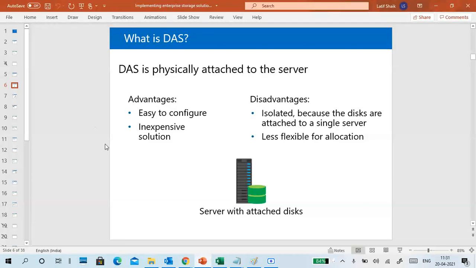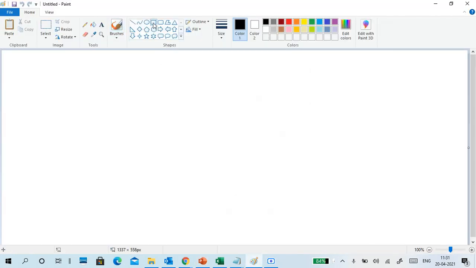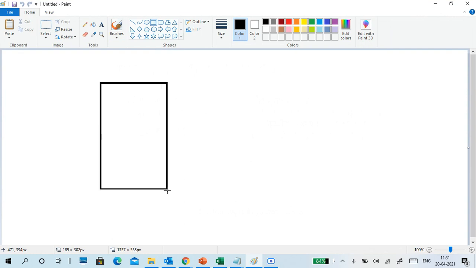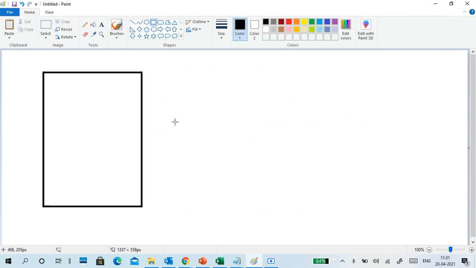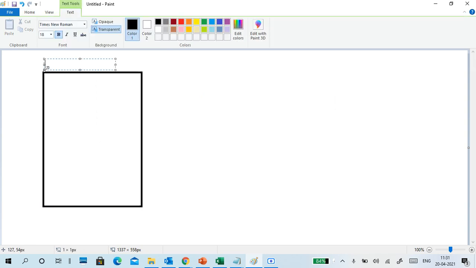So what is DAS? It is physically attached to a server. Even last time I told you three or four times. Okay, previous. This is my server. It means a server hardware. A server hardware means the cabinet.